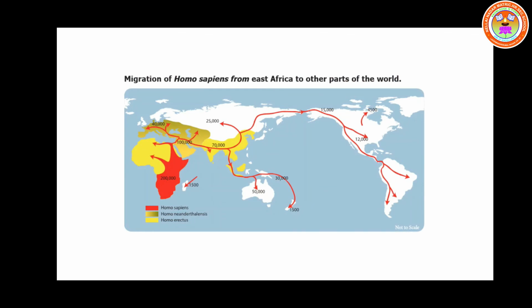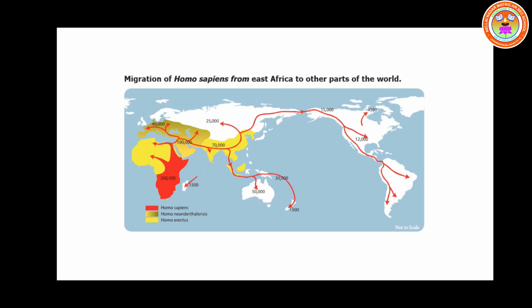Children, now I show you one map which shows how the Homo sapiens migrated from East Africa to other parts of the world. In this map, the red color shows the evolution of Homo sapiens, that is Eastern Africa.